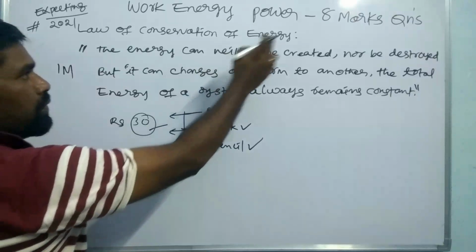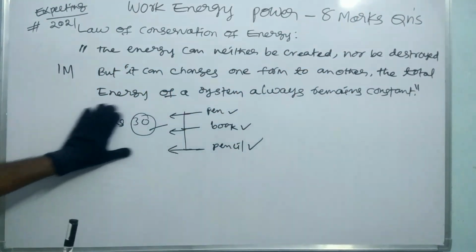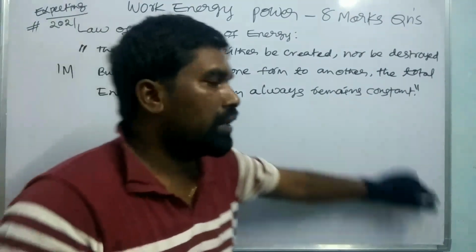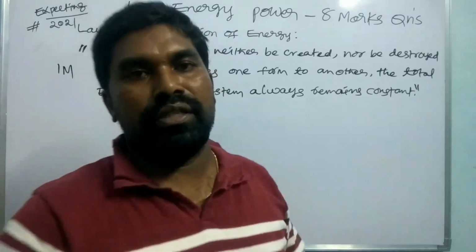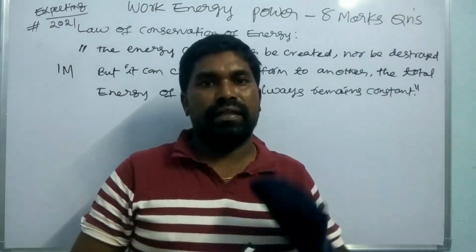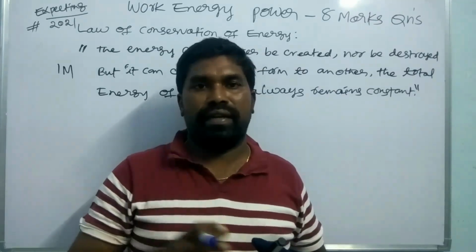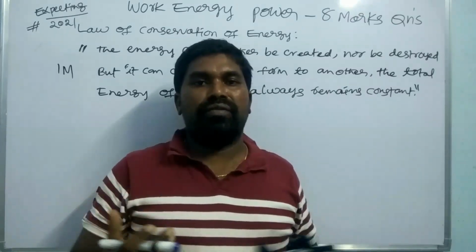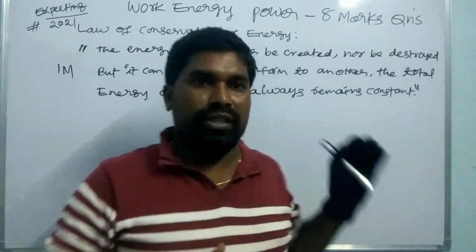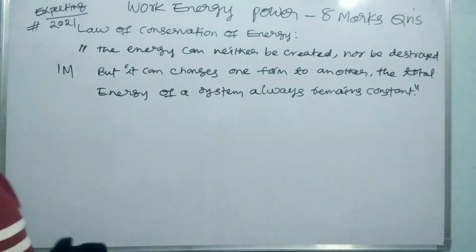The energy can neither be created nor be destroyed, but it can change from one form to another, and the total energy of a system always remains constant. Here the energies are of two types, potential energy and kinetic energy. The mechanical energy will always be in two types, potential energy and kinetic energy. So this law of conservation of energy will be proved in the case of a freely falling body.